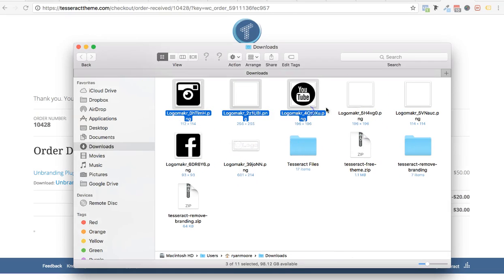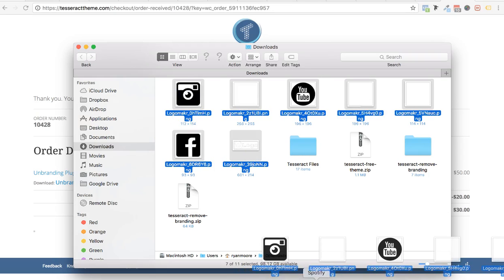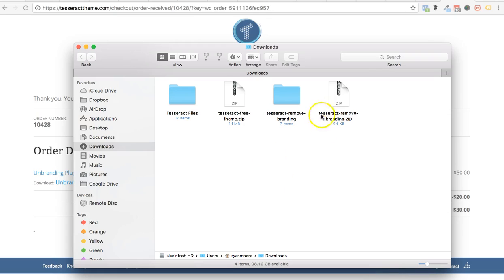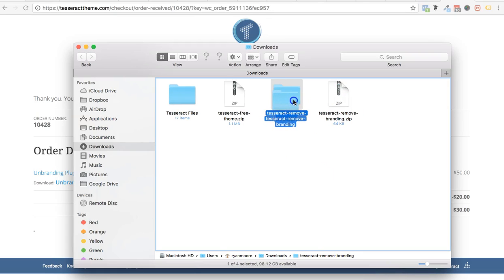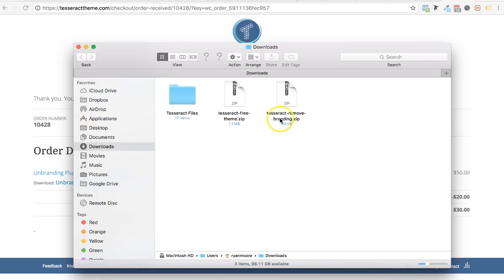I don't need all this stuff right now, it'll just confuse you more. Let me delete that so you can see. All right, so we got this and this. We don't need this. Sometimes you get a folder depending on if you have Chrome or something. I'm going to delete that one. All you need is a zip file that says Tesseract remove branding. That's it. So you need that. So once we have that,